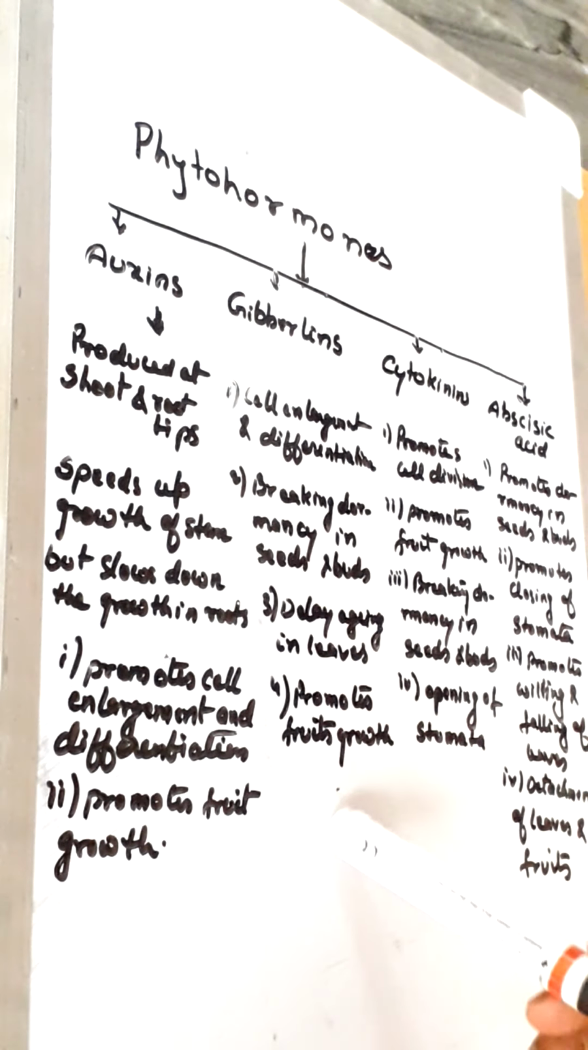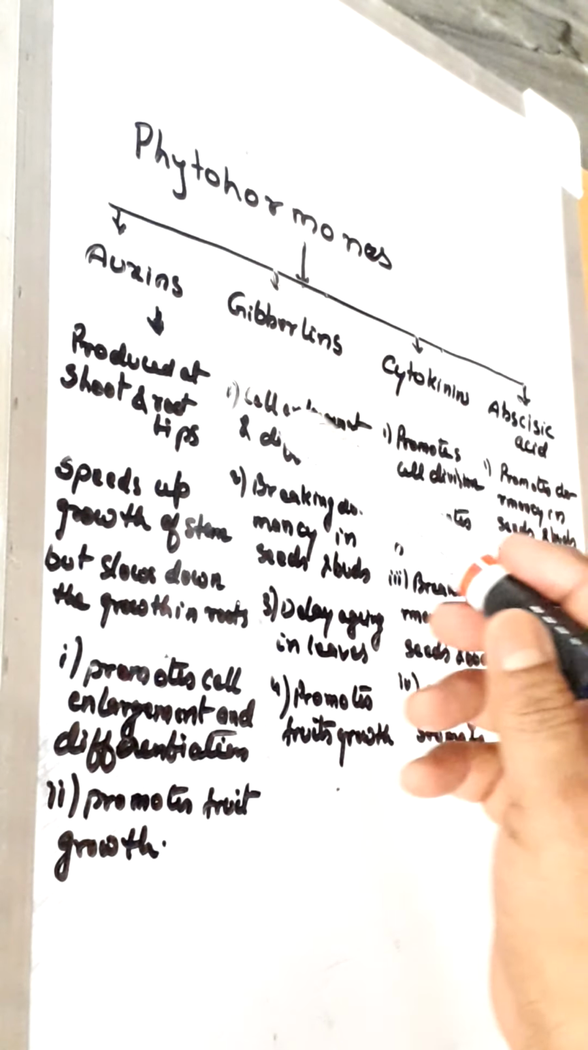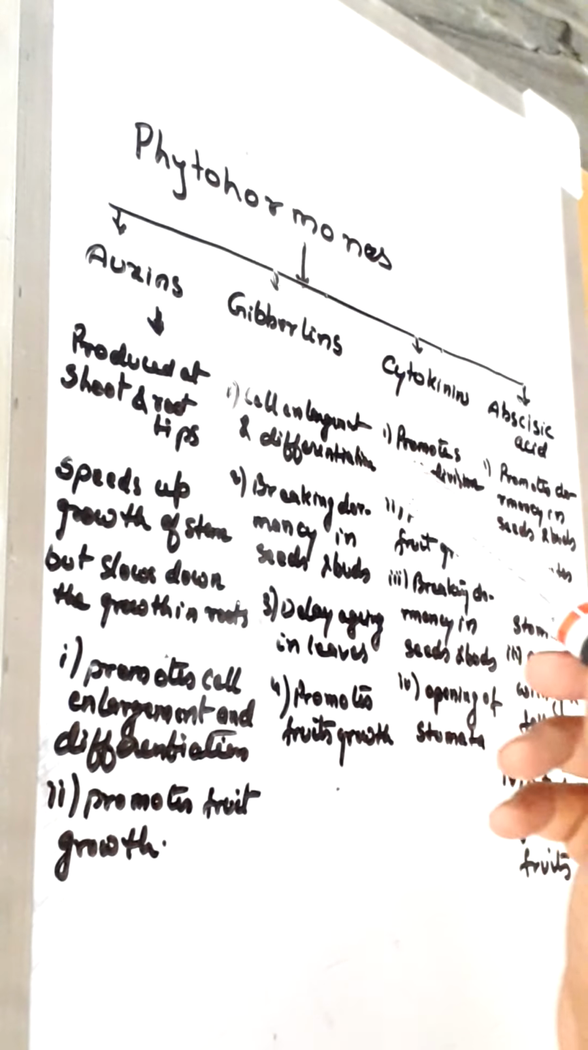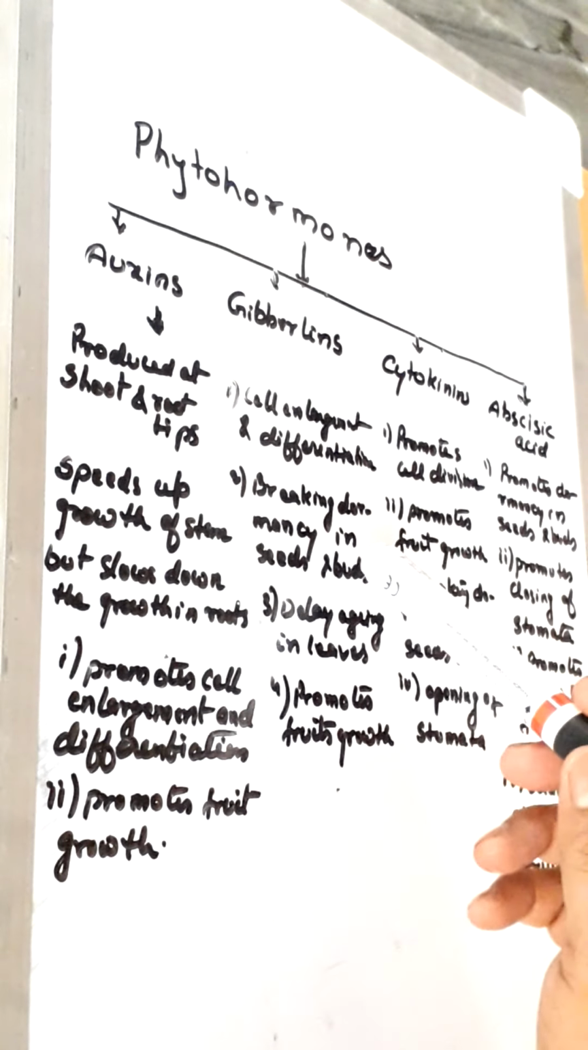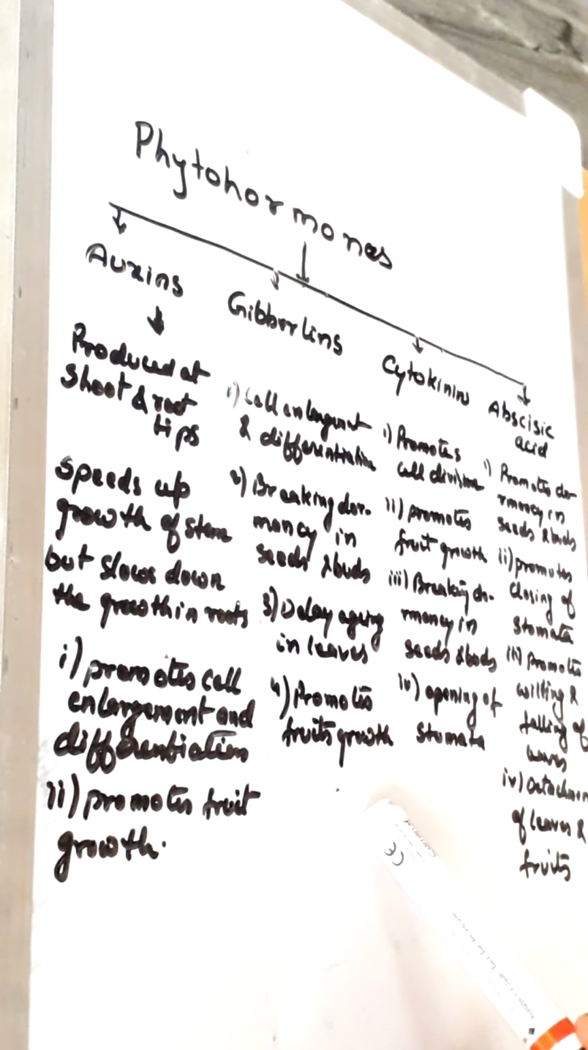Now let us see gibberellins. They are helpful in cell enlargement and cell differentiation in the presence of auxins. They help in breaking dormancy in seeds and buds. They delay aging in leaves and promote fruit growth.